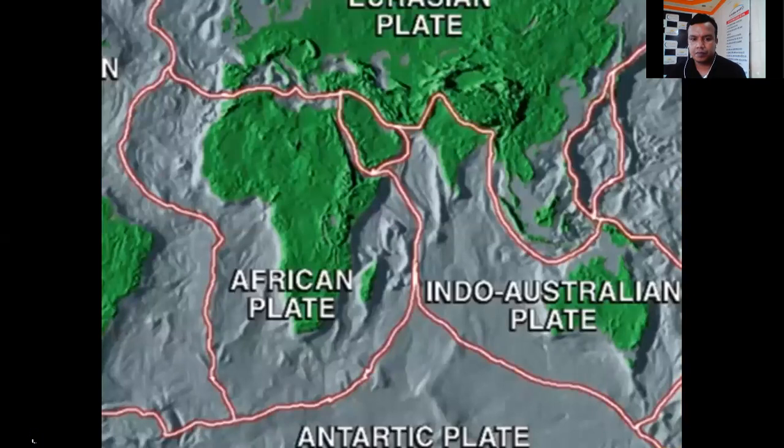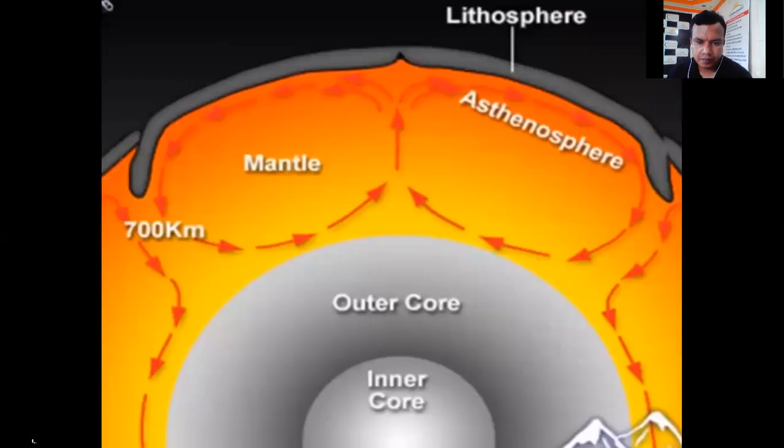Back on this map, the Eurasian plate is moving this direction, and this plate is still moving in that direction, and so we end up seeing mountains being created because the convection currents are forcing these two plates to come together. We can see that happening on the left side of this map here.